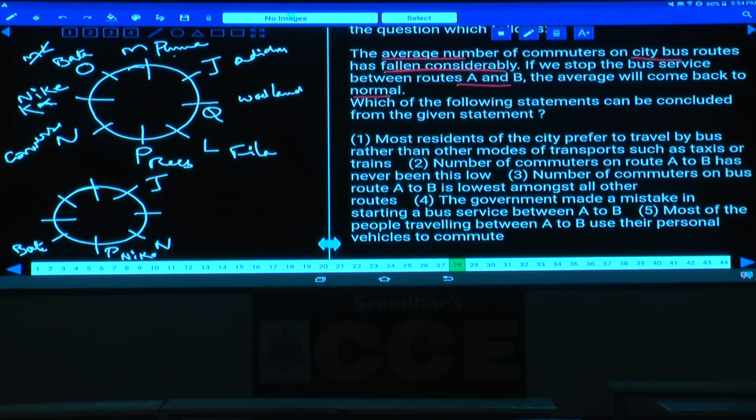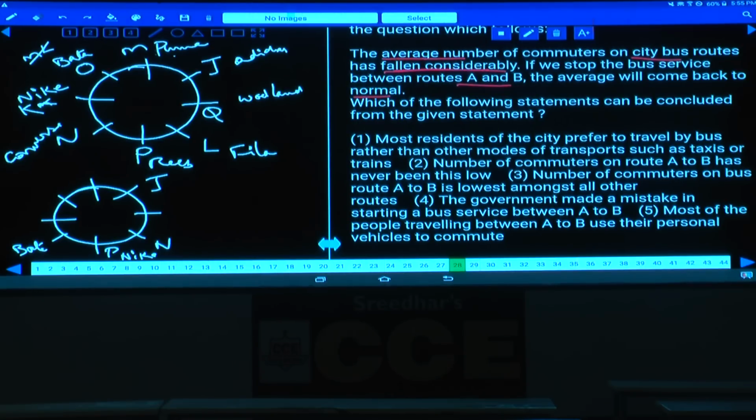That means what can you infer from this one? Now average, let us take for example 100 is the average. Now just because of this one, by adding the value of this A and B, the average is coming down considerably. That means that is coming down to 60. Without this one, that is going to 100. That means in A and B, the people who are traveling through this one is very minimum, isn't it?